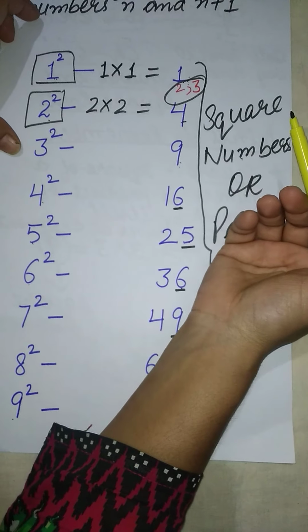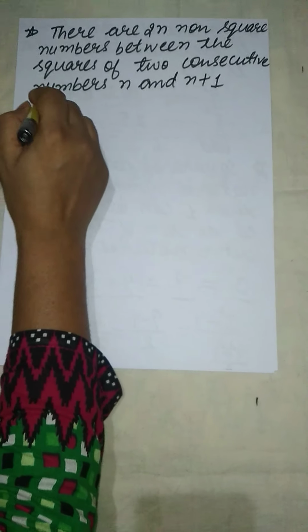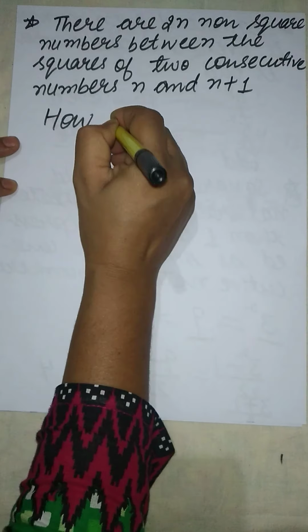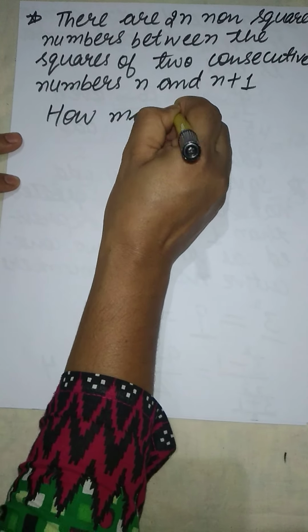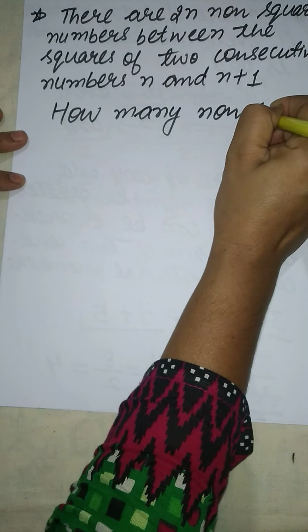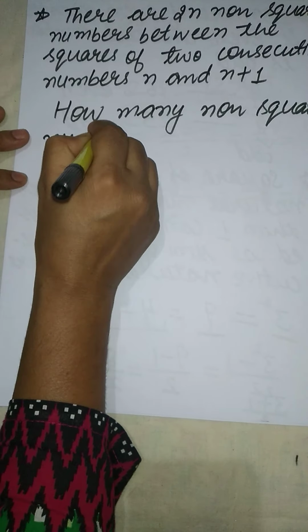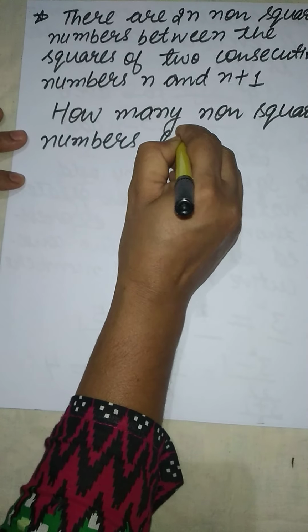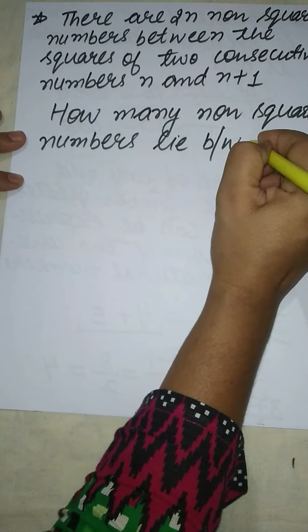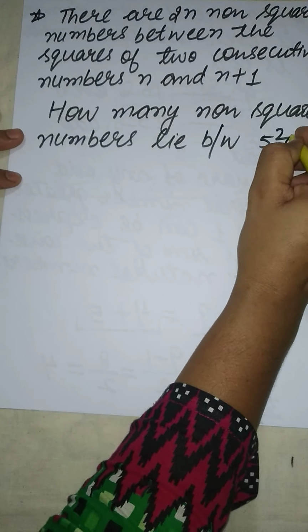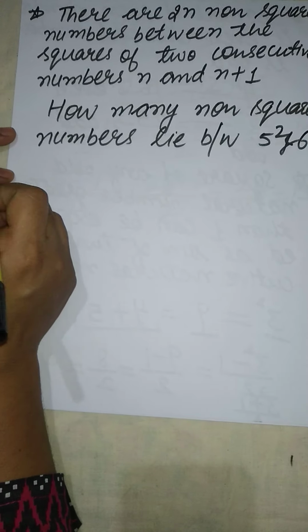Suppose here I am taking the example of 5 and 6. I want to find how many non-square numbers lie between the square of 5 and the square of 6.